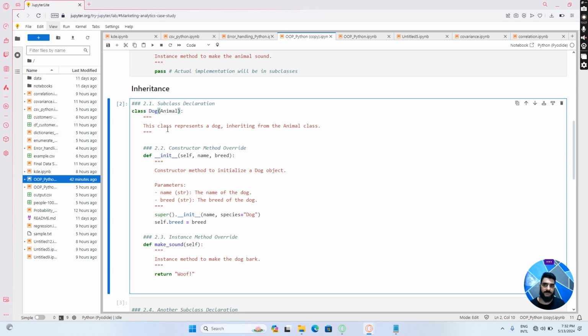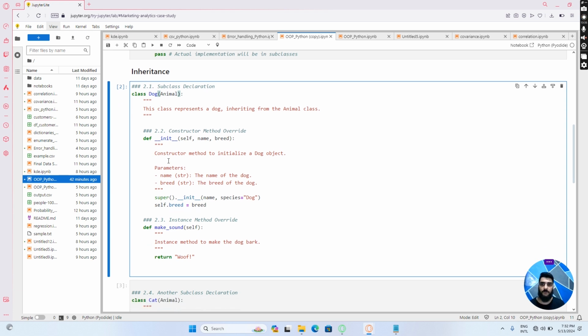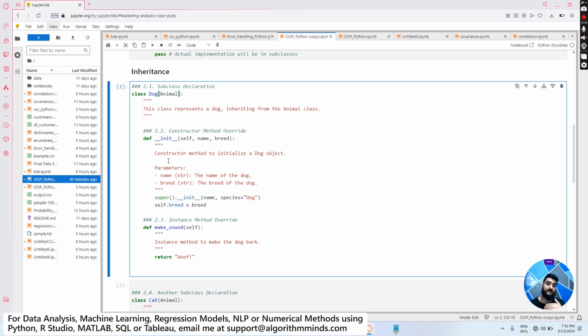Once you have done that, I have written a comment that this class represents a dog inherited from the animal class. Now this subclass also has its own init method or constructor method, and it's overwriting the init method that was defined in the animal class.